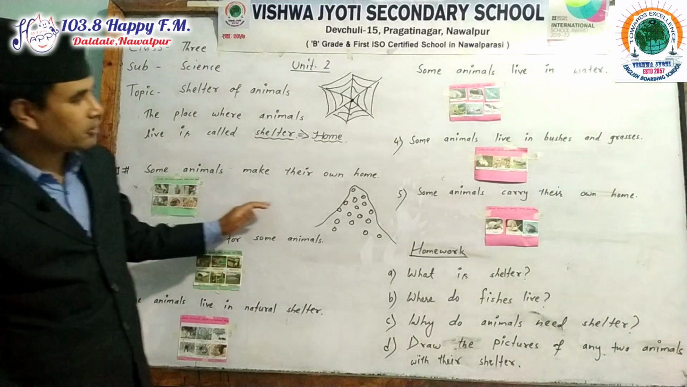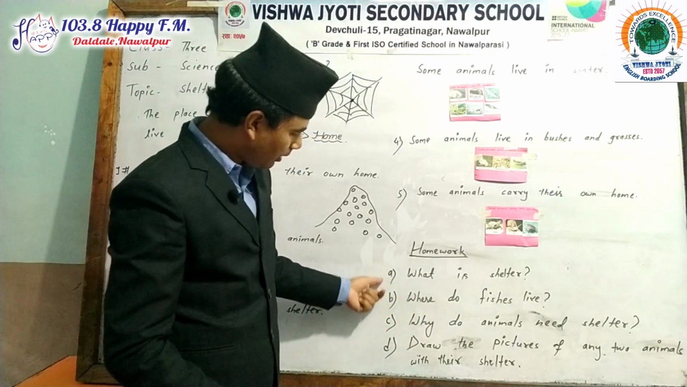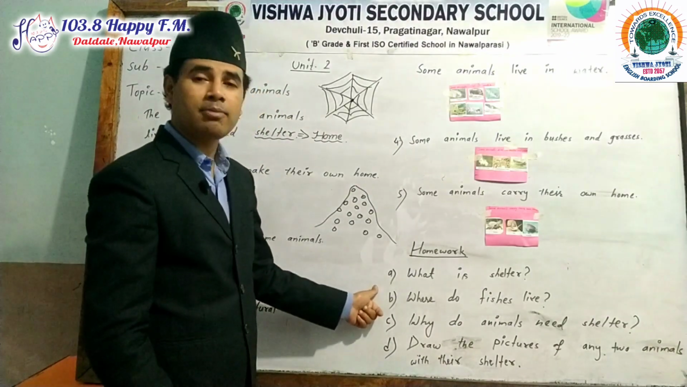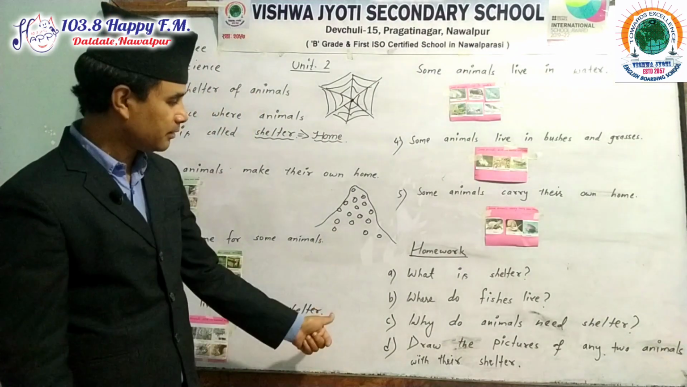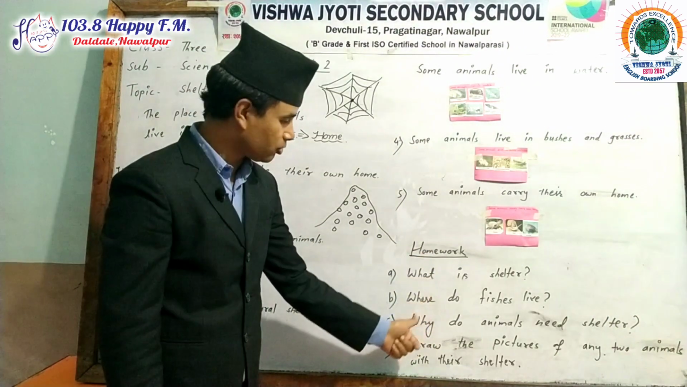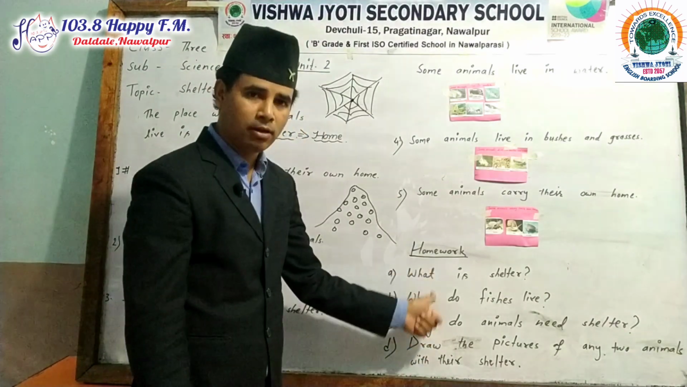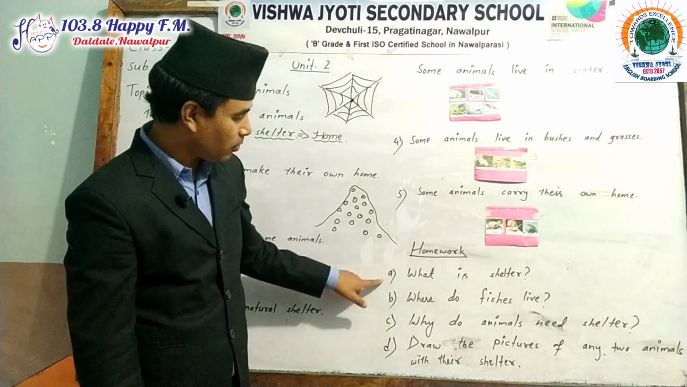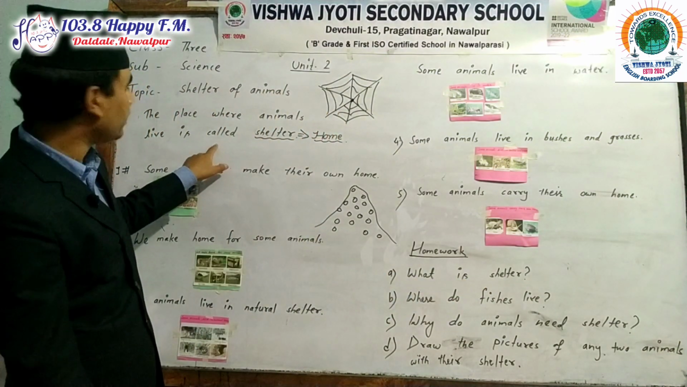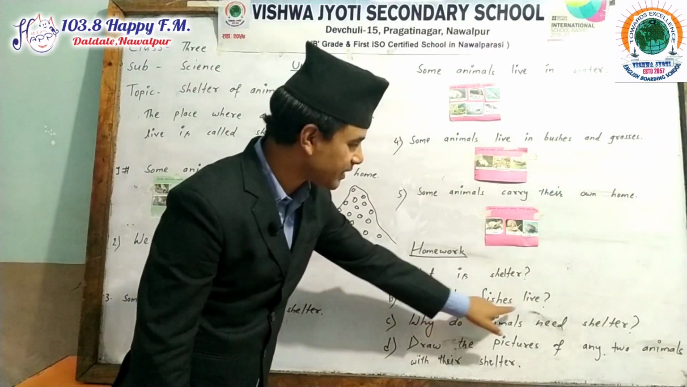Now, my dear students, I have got certain homeworks for you. Only a few. I have given only A, B, C and D, so that you can do them at home and let me know how much you have understood from this lesson. If I give you homework, then I will know whether you have understood or not. Question number 1 in the homework is, what is shelter? The definition is here. What is shelter?